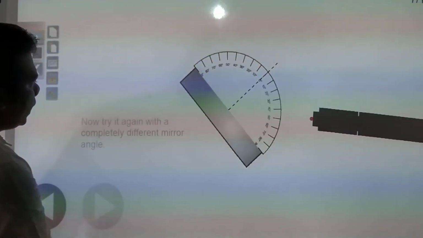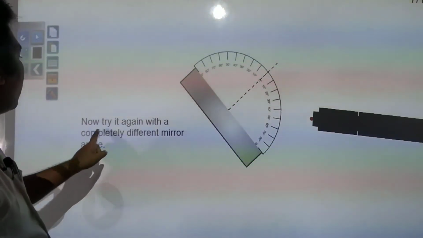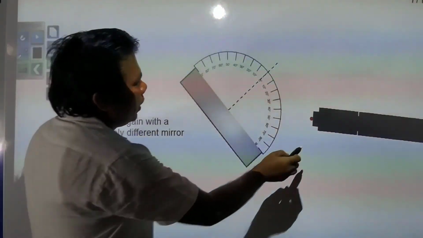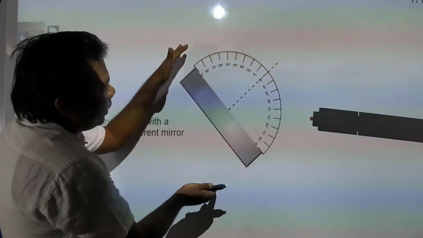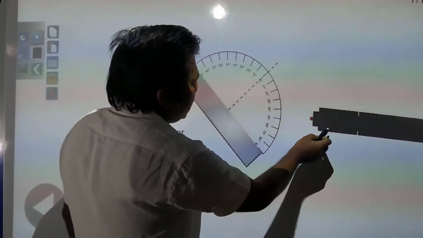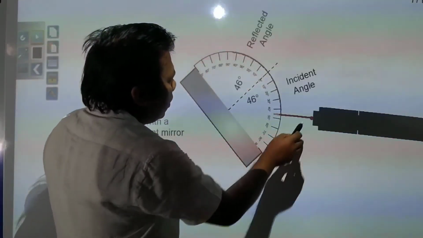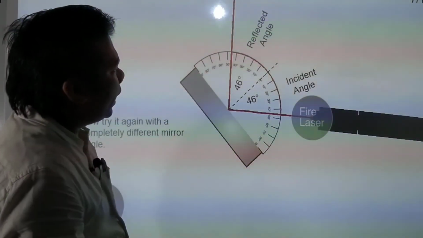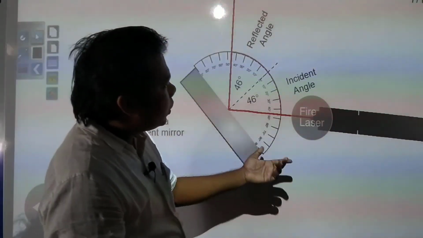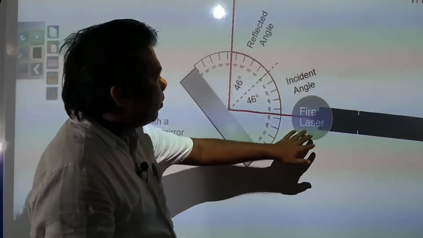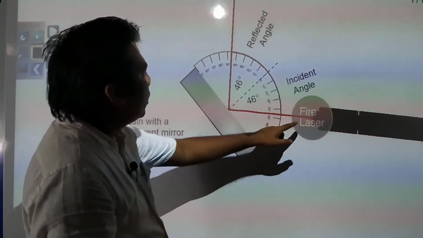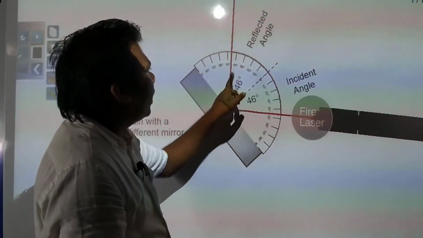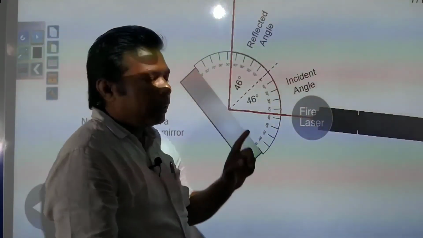So next we will see. Now try it again with a completely different mirror angle. Just see, this mirror has been changed, it has been inclined more. Now also, if you fire the laser beam, the incident angle is 46 degrees, and the same angle you get in the reflected angle also.